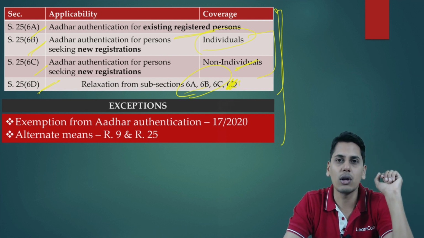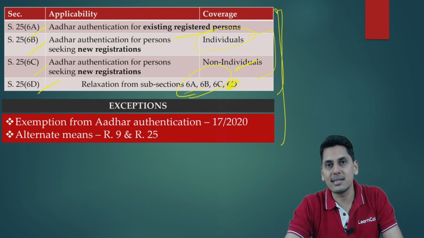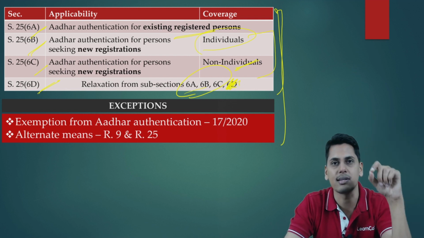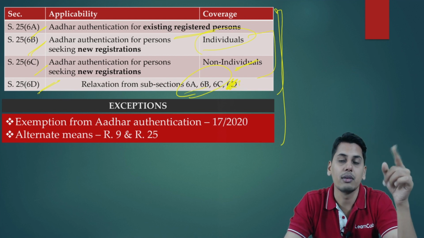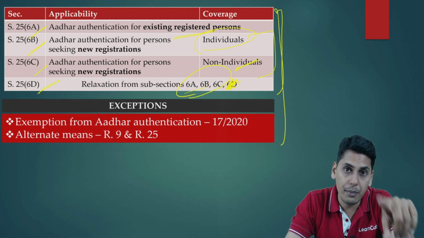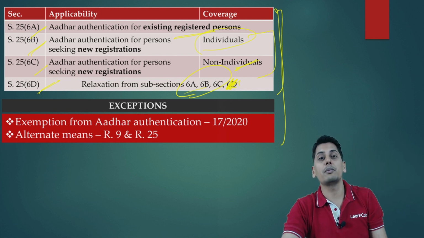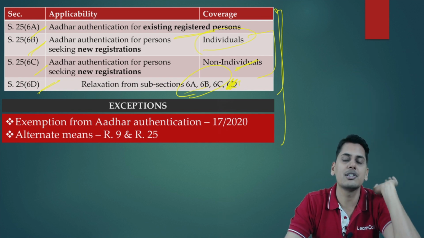And friends, what is that alternative means? The alternative means is physical verification of premises in the presence of the said person. The government is going to come before granting the registration to you. Before granting the registration, the proper officer will come to your premises. He would physically verify the premises in the presence of the applicant, and only thereafter is registration going to be provided to you.